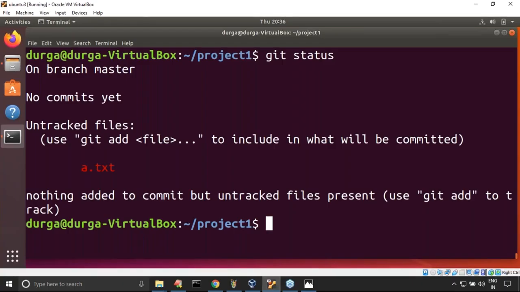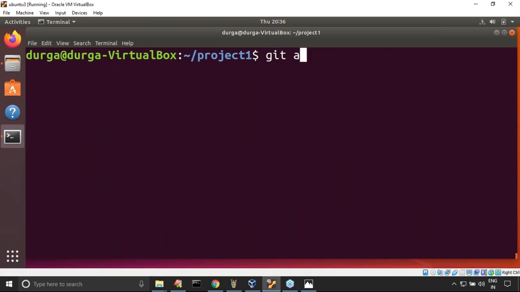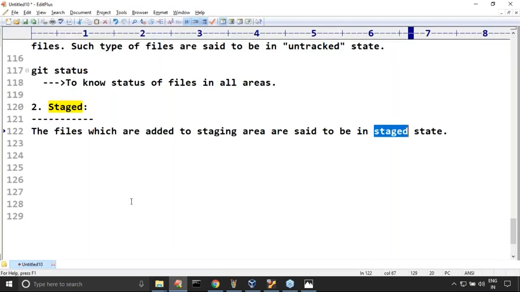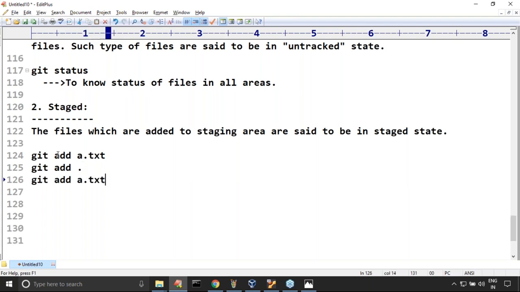Now have a look once. What I want to take care of is git add. Which file do you have to add? Can you please confirm? Git add a.txt. If you want to add everything, you can just use dot here. If you want to add multiple files, a.txt, b.txt, c.txt, you can do that, no problem at all.